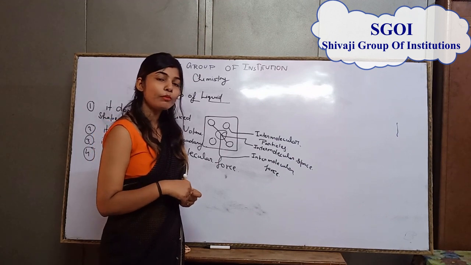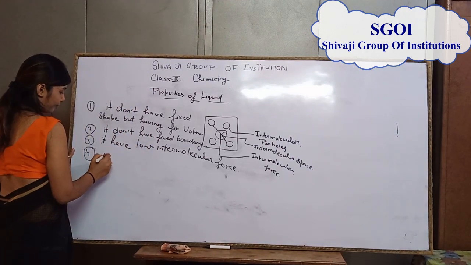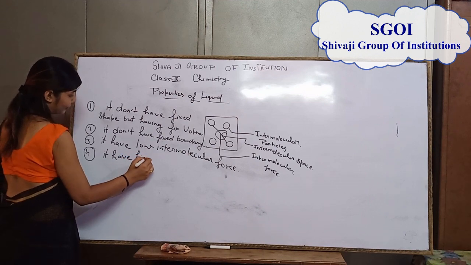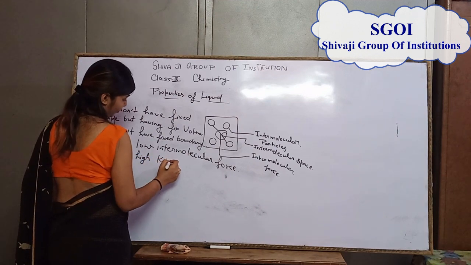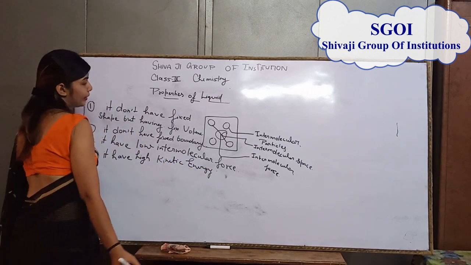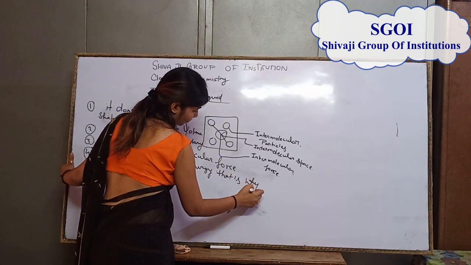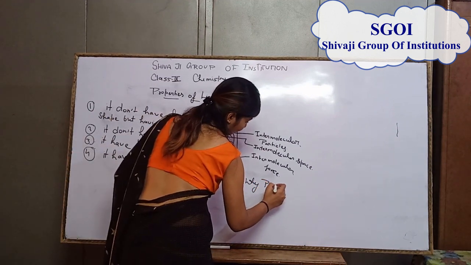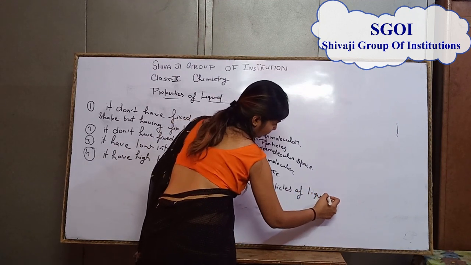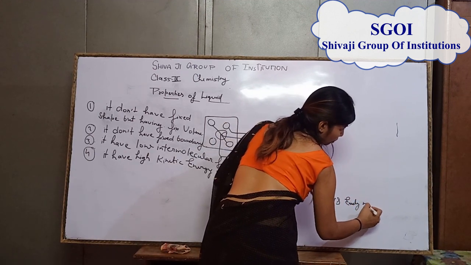Liquid particles move easily, that is why it has high kinetic energy and the particles of liquid are easily movable.